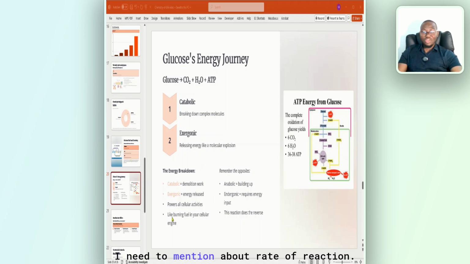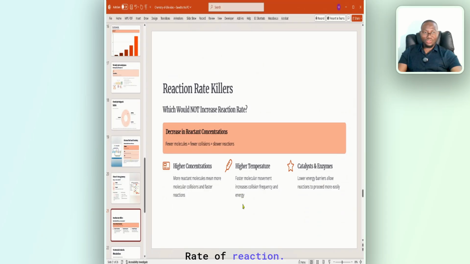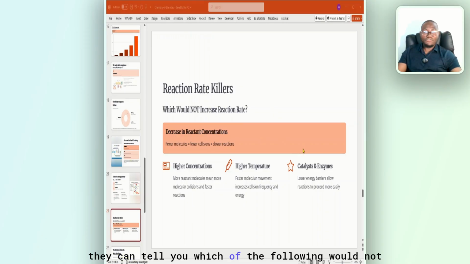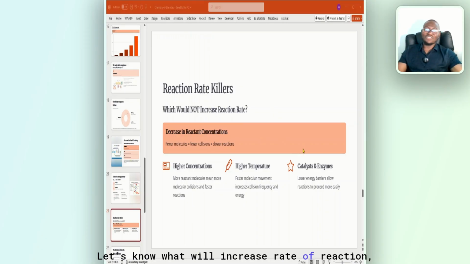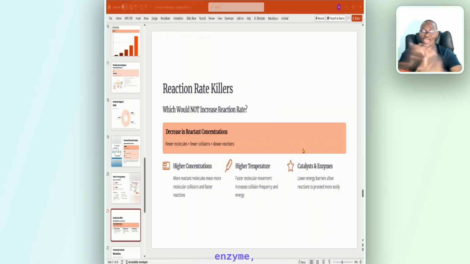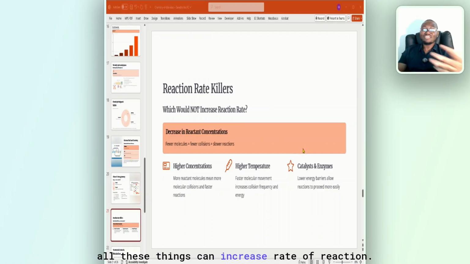Also, I need to mention rate of reaction. What are the things that can increase or decrease the rate of reaction? I didn't mention this initially. They can tell you which of the following would not increase the rate of reaction. Let's know what will increase rate of reaction so that when you see what will not, you can identify it. Catalyst, enzyme, temperature, concentration, all these things can increase rate of reaction. All right?